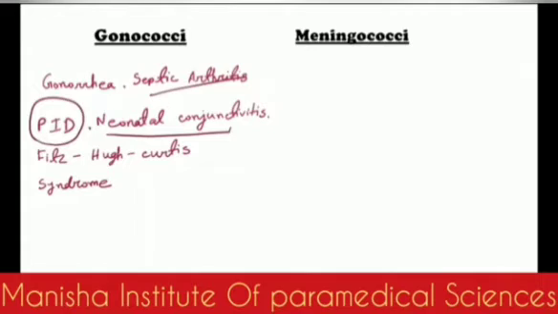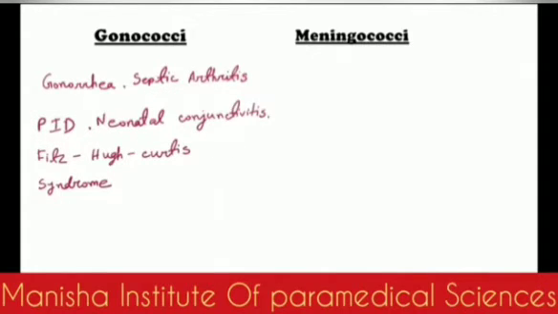Another disease caused by gonococci is Fitz-Hugh-Curtis syndrome, which is a kind of perihepatitis, inflammation of the liver capsule. It's also a cause of disseminated gonococcal infection. It's also a thing of gonococcal infection.